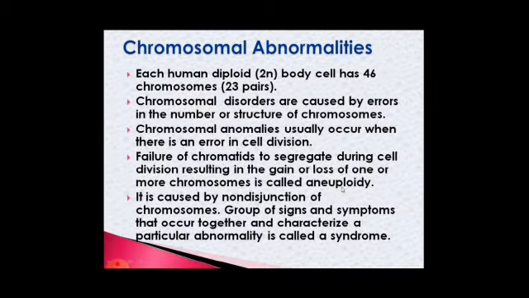This case is called aneuploidy. It is caused by non-disjunction of chromosomes. A group of signs and symptoms that occur together and characterize a particular abnormality is called a syndrome. The failure of chromatid segregation is called non-disjunction of chromosomes.